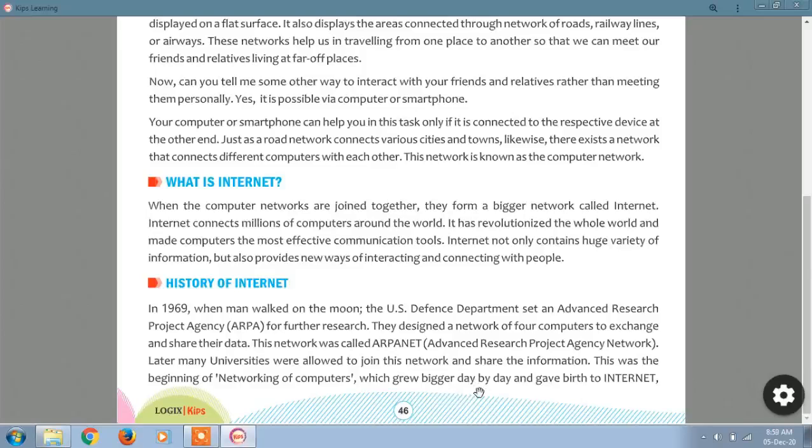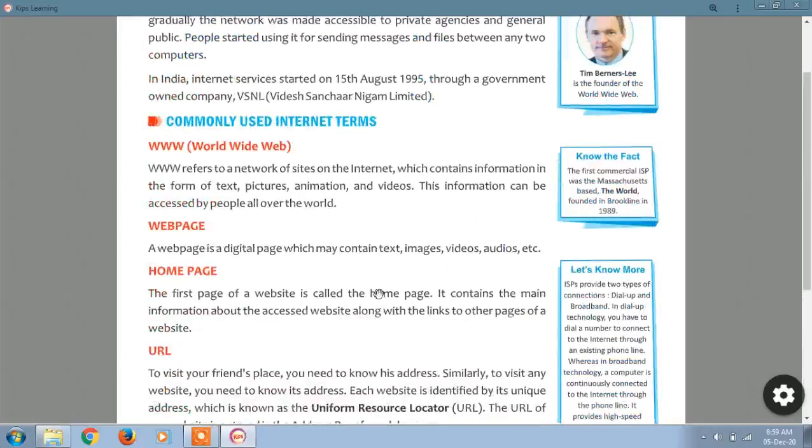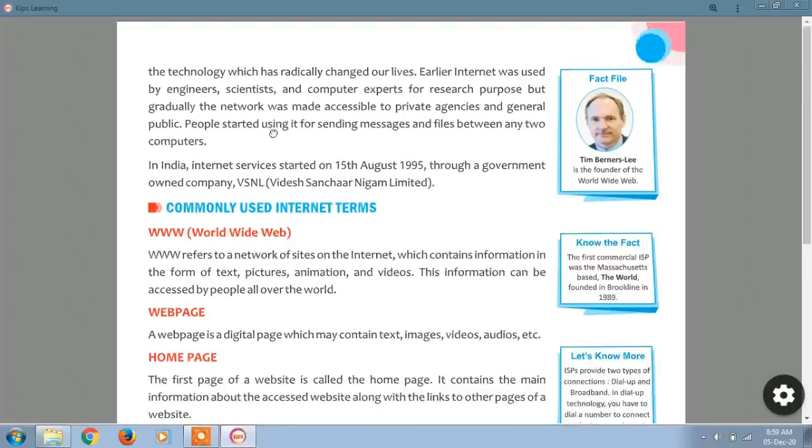Now the count has gone into the millions. Millions of systems are connected in this network. So that only gave birth to the internet, the technology which has radically changed our lives. This internet technology has changed our day-to-day regular life spontaneously. Life itself has changed nowadays.